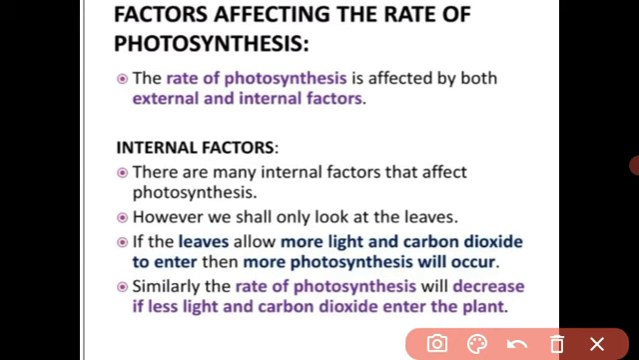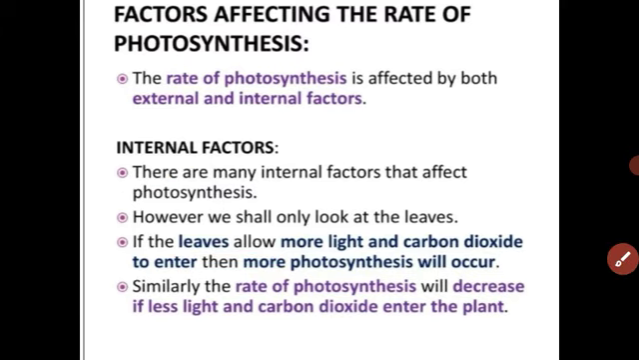Got it, student? There are many internal factors that affect the rate of photosynthesis. Still, only look at the leaves. You know, thick cuticles are present on the leaf. They do not allow a large amount of light to enter the leaf. If there is no light, there is no photosynthesis. Got it, student? There are external and internal factors which affect the rate of photosynthesis. In our textbook there are some experiments. These experiments I will do practically.